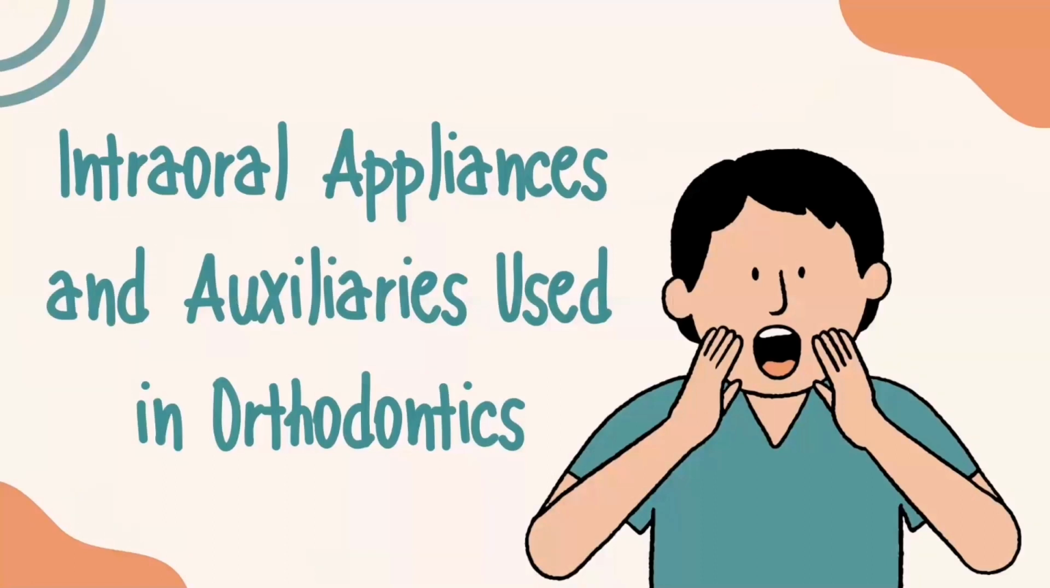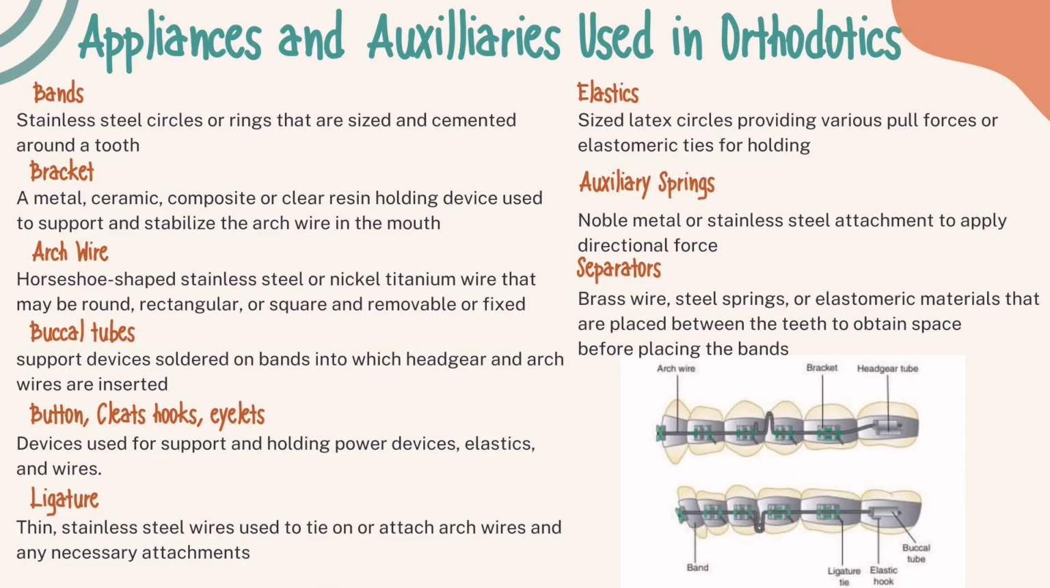Hi everyone, I am Nell Elaine Silvano and today we're going to talk about intraoral appliances and auxiliaries used in orthodontics. Treatment of malocclusion is accomplished by applying forces through an intraoral or extraoral source, or a combination of both. These are the list of some intraoral items used.